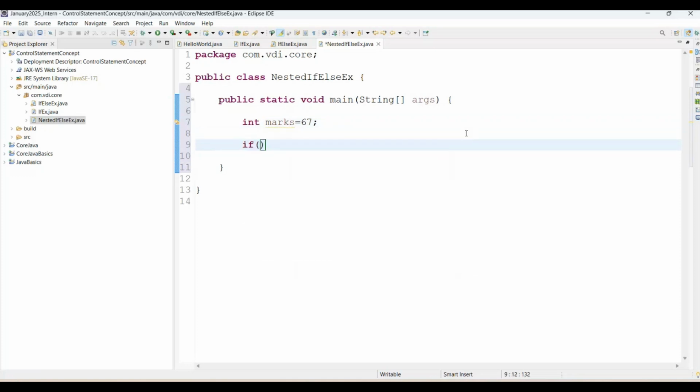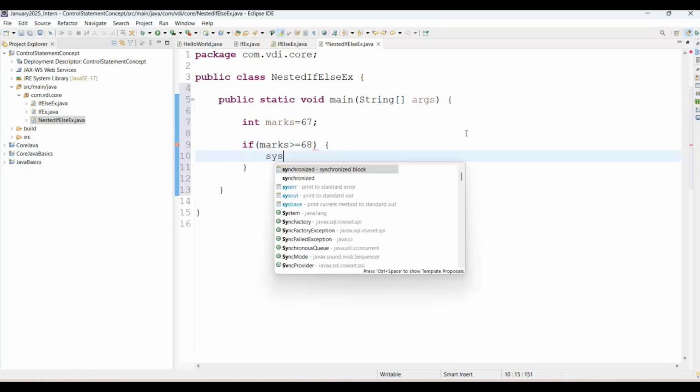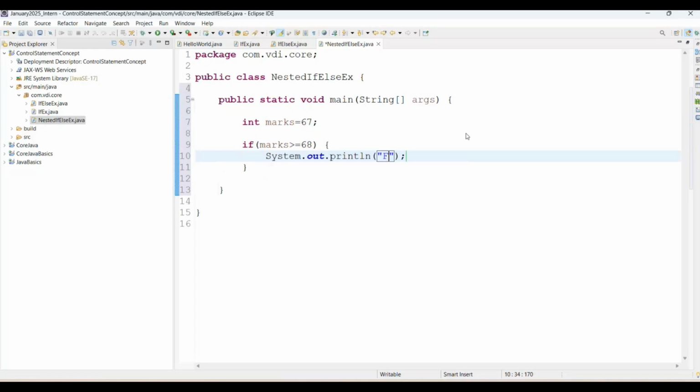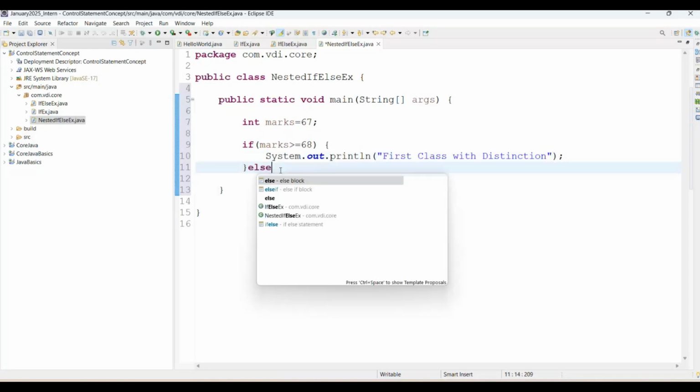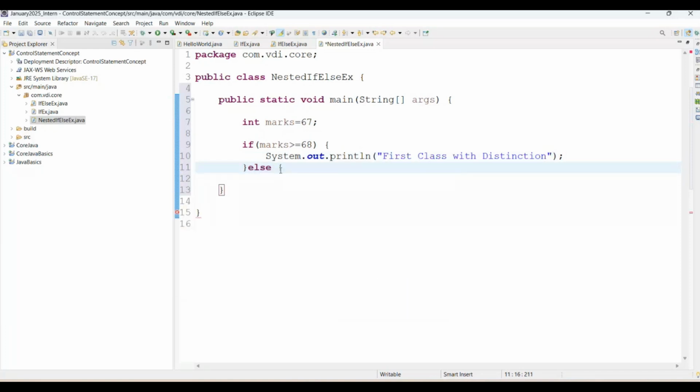Then here is the first condition we're adding. If marks is greater than or equal to 68, then it will be first class with distinction. I'm just trying to print here: first class with distinction. Now we're handling nested if else, right? We have more than two conditions. Then again I'm adding an else if.